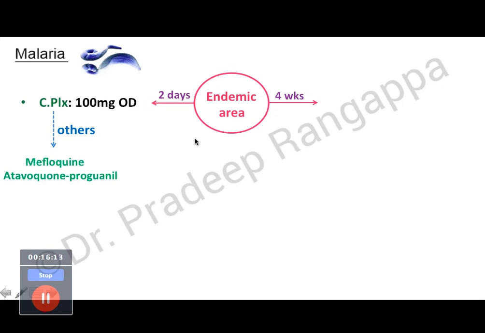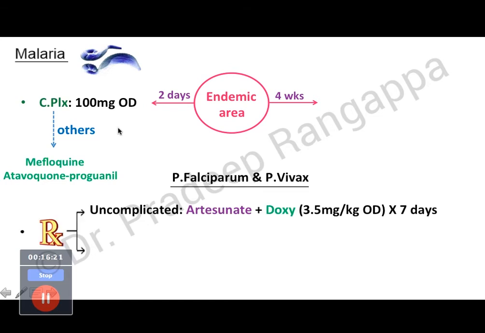So other agents used for chemoprophylaxis are mefloquine and atovaquone-proguanil. But I think the easiest one for us to use is doxycycline. So how about treatment? It even has a role in treatment for both Plasmodium falciparum and Plasmodium vivax. So in uncomplicated malaria, you can give artesunate with doxy 3.5 mg per kg. If you look at WHO guidelines, the recommendation is you combine artesunate with doxy for 7 days.